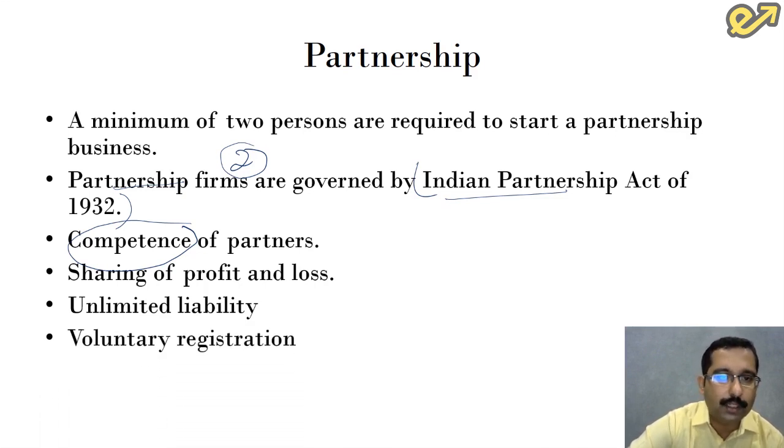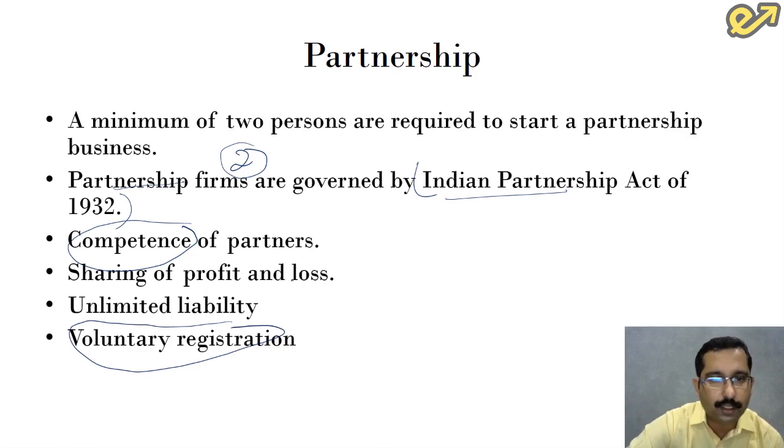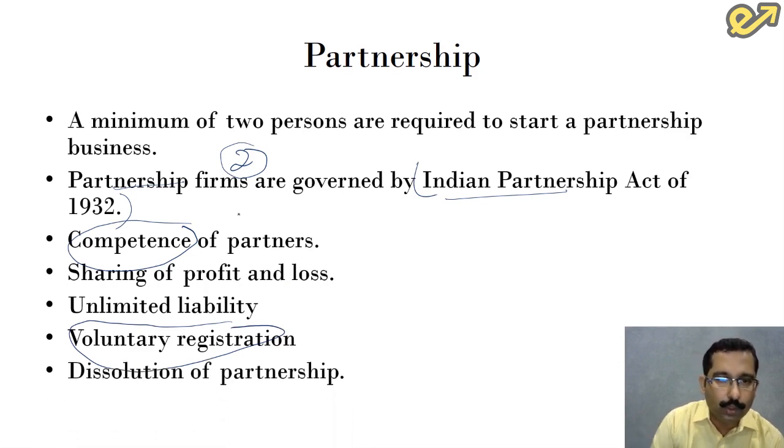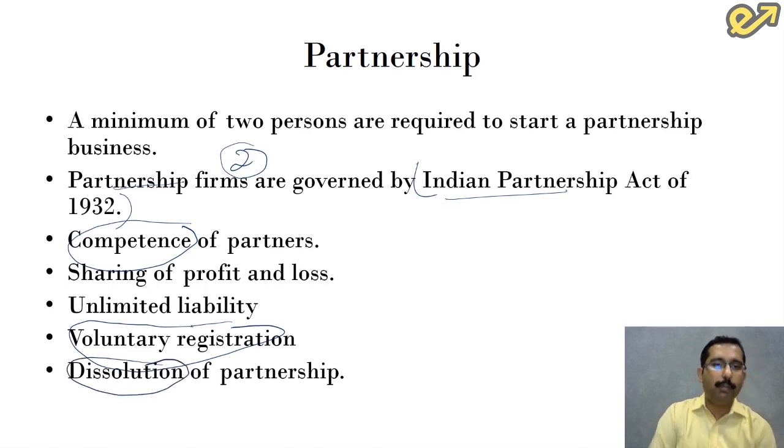Next point is voluntary registration. It is up to the partners to decide either to register their partnership firm or not to register it. Although it is advised that they register their partnership firm, it is purely voluntary for them. Dissolution of the partnership. The moment we use the word dissolution, the thing that comes to our mind is closure of the business. It need not be closure of the business. It can be retirement of partners or death of partners. Whatever is the reason, if there is a change in the partnership structure, all that is covered under the dissolution of partnership. So all these are the important characteristic features of partnership business.